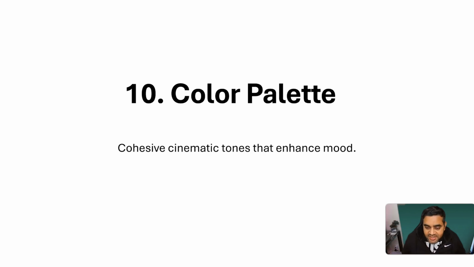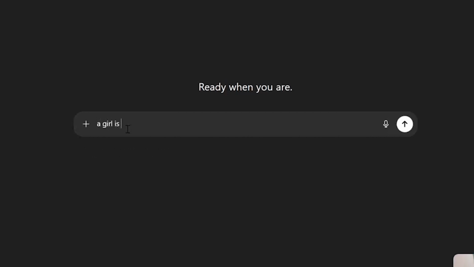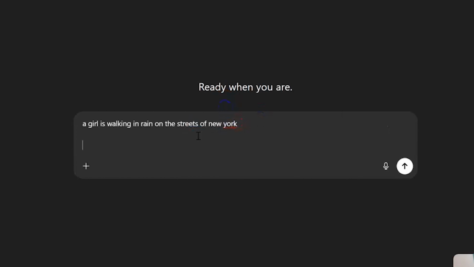Now let us go to ChatGPT and let me show you all these points in action. Okay, so we have reached, so let's simply open ChatGPT. You can add your image over here, but I just want to create it based on my basic rough idea. So let's say my rough idea is that a girl is walking in rain on the streets of New York. So very simple idea.